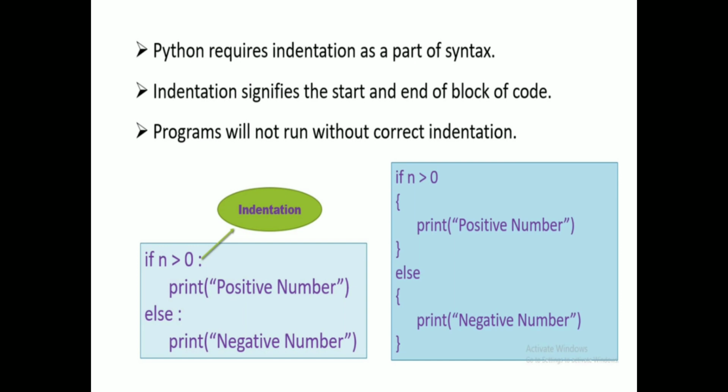The same goes for the else if statement, the while statement, and the for statement. We compulsorily have to put the colon at the end of each expression. In decision control instructions or control statements, we must mention the colon at the end of the statement. In a Python program, Python requires indentation as a part of the syntax.